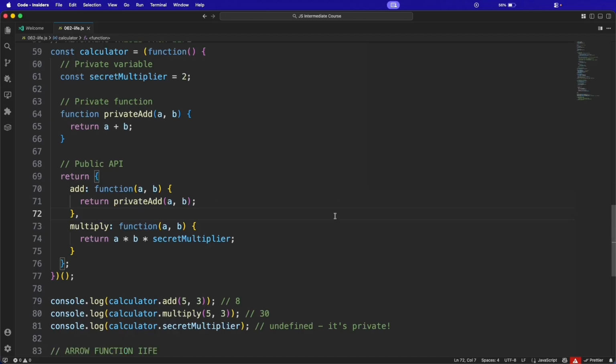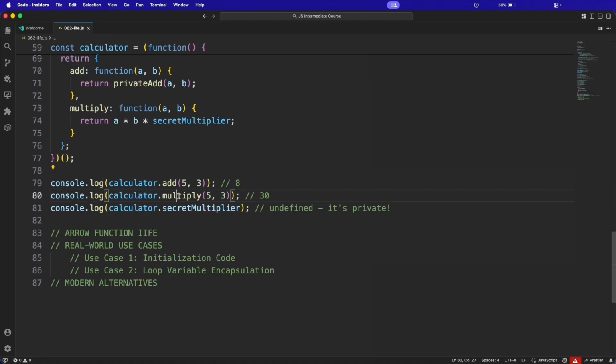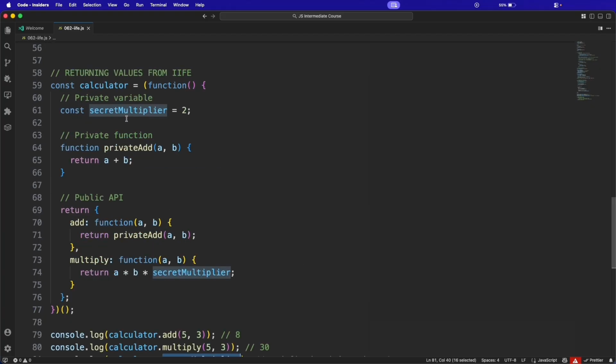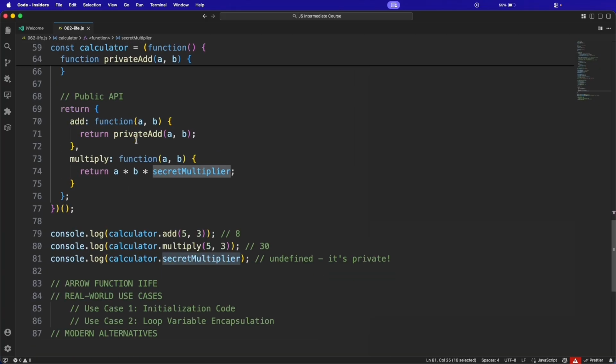Okay. And console log, calculator, add, multiply, and select secret multiplier. And this is the secret multiplier, right? This is private, and it's written undefined because it's private. Okay. So what is happening?